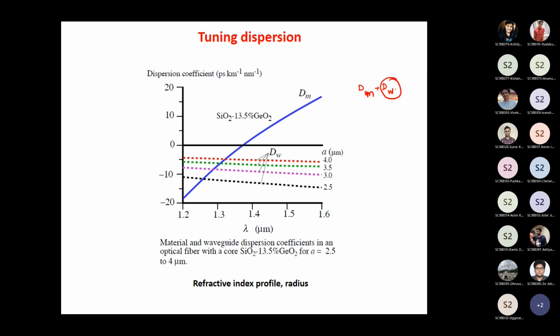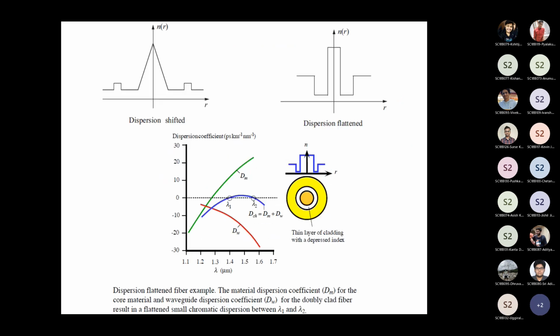But practically, if you have only exactly one wavelength, that means your laser should be designed exactly at that wavelength, and your receiver, your photodetector, also should be designed exactly at that wavelength, which is going to be difficult. So we would always like to have some margin, some tolerance. That means instead of one particular wavelength, you want zero dispersion over a broad range of wavelengths.